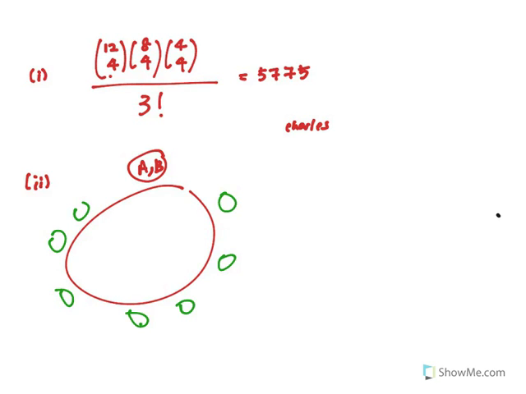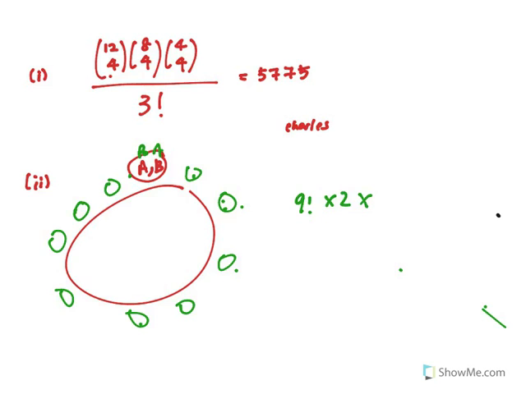Then you think about it, how many ways can I arrange them? There are 12 people, so with Alex and Benjamin as one unit and Charles outside, there are 10 items, so the number of ways to arrange them will be 9 factorial ways. On top of that, between Alex and Benjamin, they can swap also. So there are 2 ways.